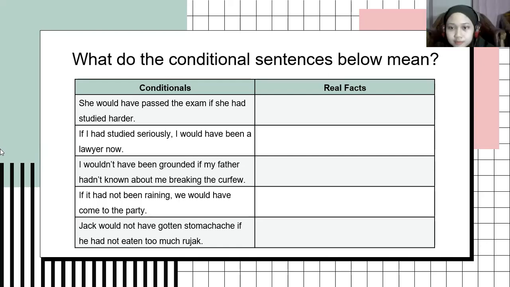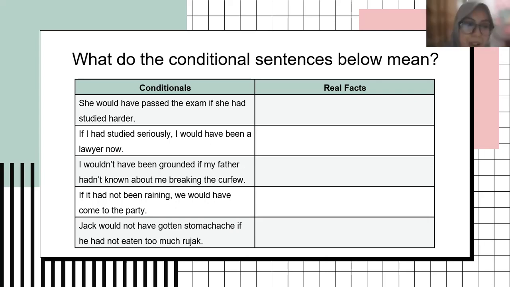For the fourth conditional will be answered by Desi, please. Yes, miss. The conditional is I wouldn't have been grounded if my father hadn't known about me breaking the curfew. I'm sorry, Desi, the fourth one, please.